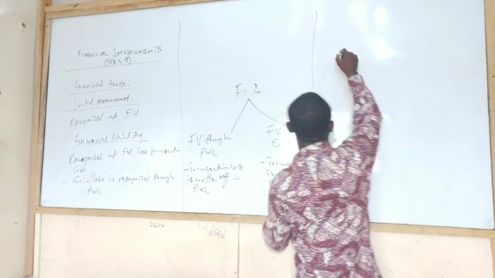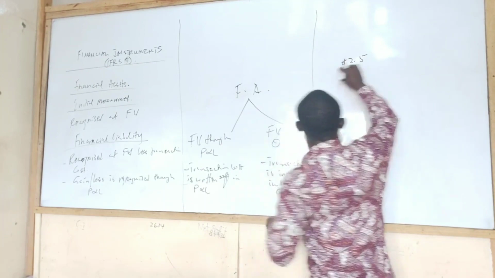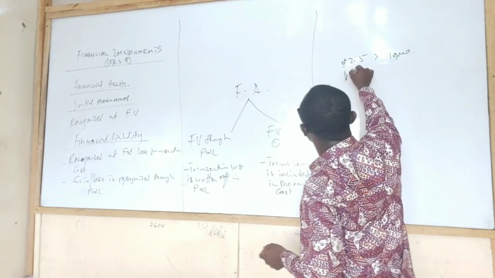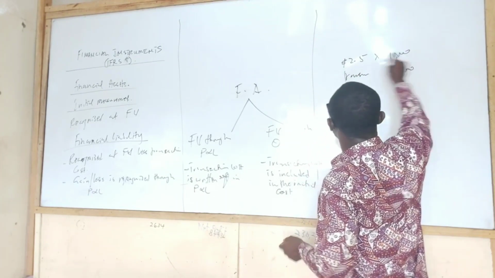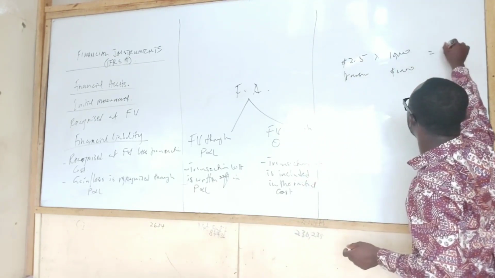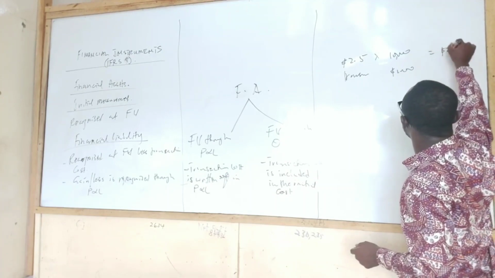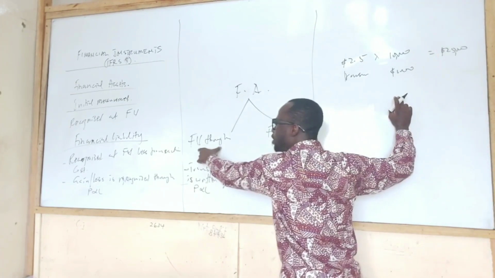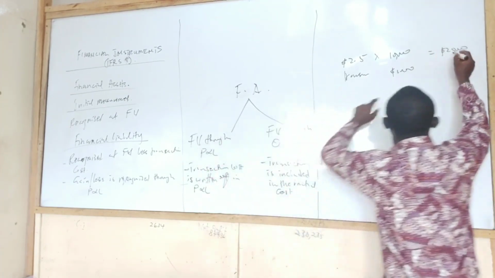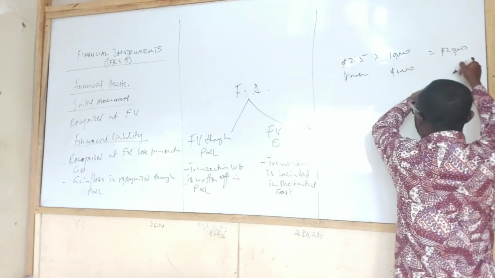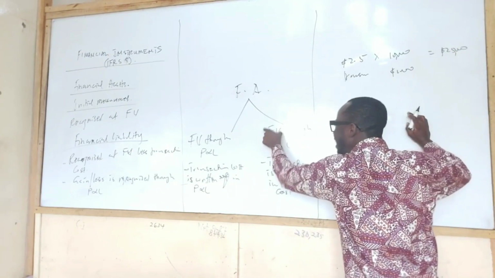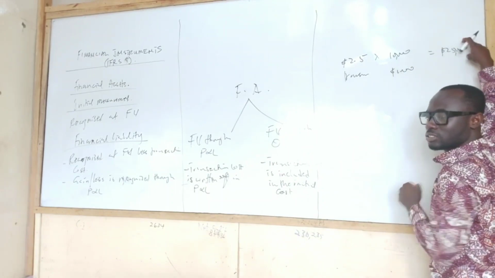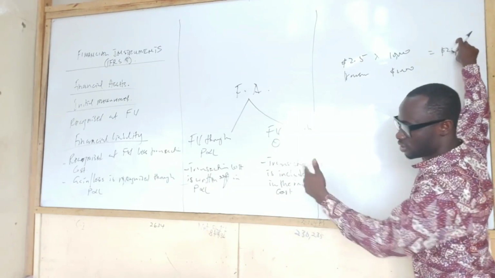So let's say we issue shares. Let's say a share is 2.5 and we issue 10,000 shares and we pay transaction cost of, say, 1,000. Now 2.5 times 10,000 is going to give me 25,000. So the issue cost is what? 1,000. Now if I'm carrying it through profit or loss, then I would subtract it from it. Are you getting it? Then, if I'm carrying it through OCI, I add it to it. And we'll be looking at some questions right now, just to make these principles clear for you.